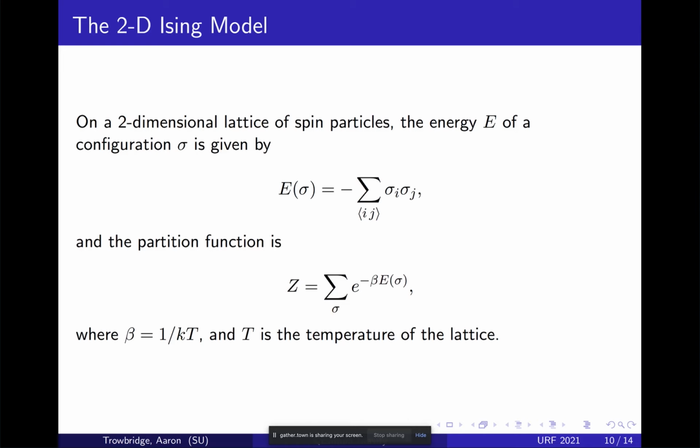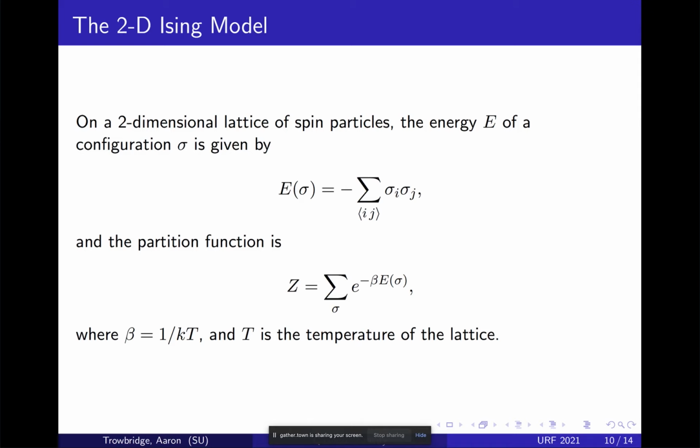The Ising model, again, I'm going to try to breeze over this. I want to get to other things. The Ising model is about spins. You have a two-dimensional lattice of spins that can be up or down, and we're interested in finding configurations of this lattice and the energy of the lattice. We can flip a spin and we can increase or decrease the energy.